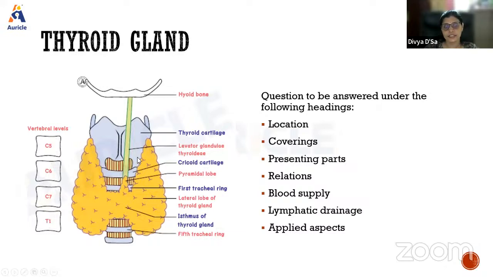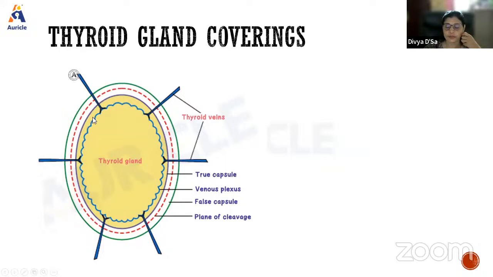Then coverings. Usually all glands have two coverings, a true capsule and a false capsule. The true capsule is formed by condensation of its own connective tissue, whereas the false capsule is derived from the cervical fascia.